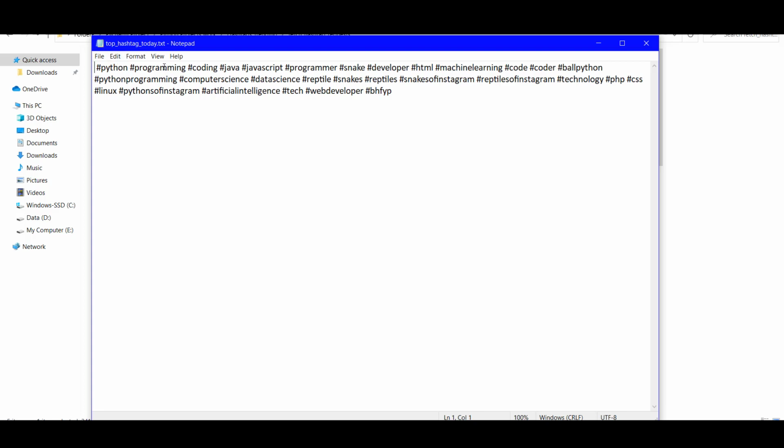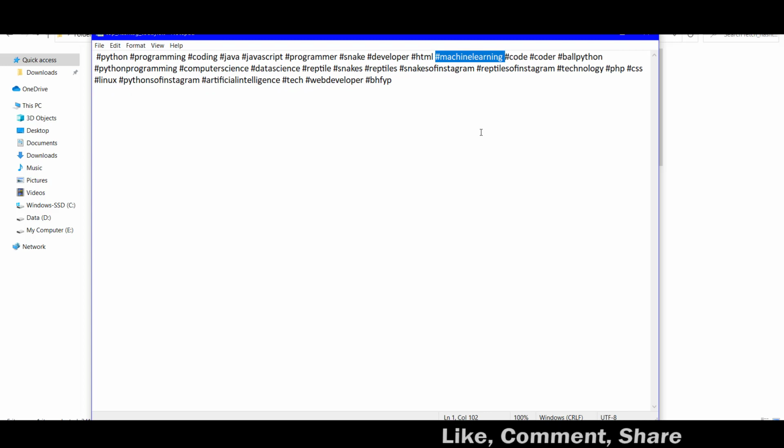So Python, programming, coding, Java. People who are looking for Python might also be looking for artificial intelligence. That is true. People who are looking for Python are also looking for data science. That is also true. Even machine learning is there. So this way I have prepared this product using Python programming alone to extract the details. This is my web scraping project.